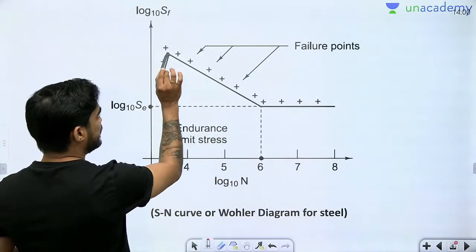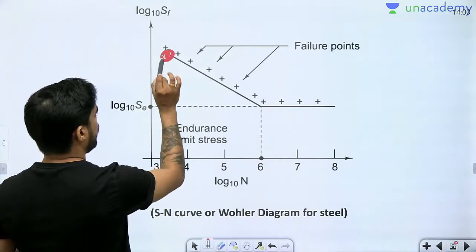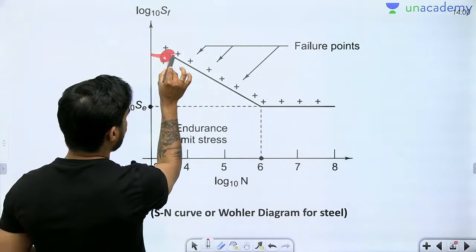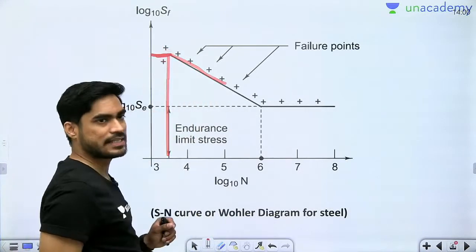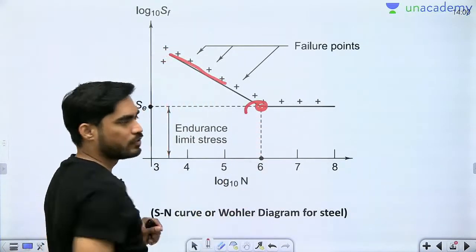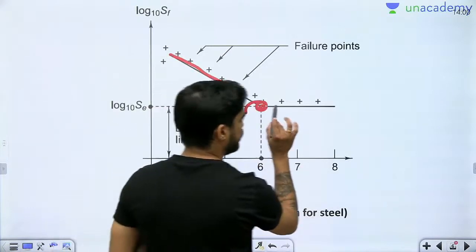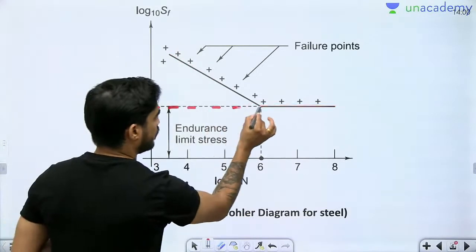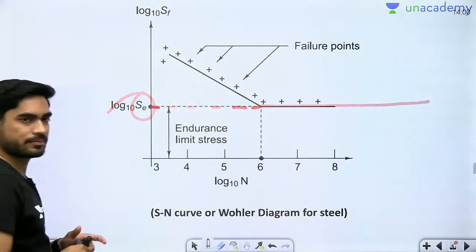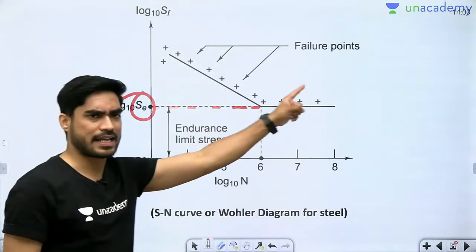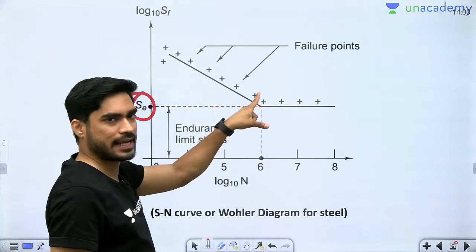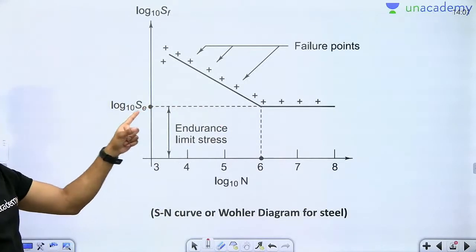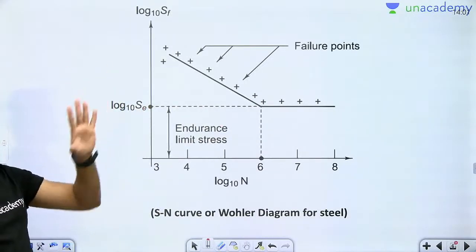At more stress, there is less number of cycles, and if I reduce stress, number of cycles are increasing, and at this point you will see that the number of cycles become infinite. So this stress is known as endurance strength. So by making this graph you will find out at which stress the graph becomes infinite, and the stress you get at that point is the endurance strength.